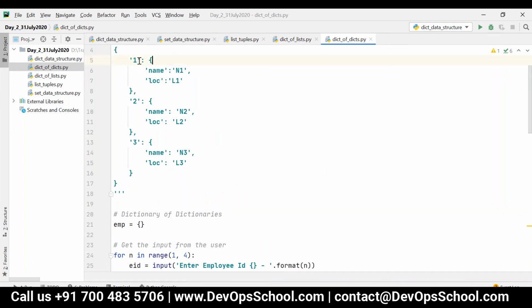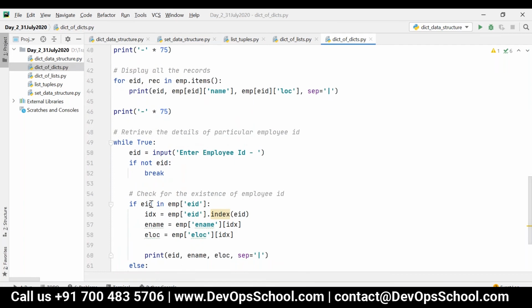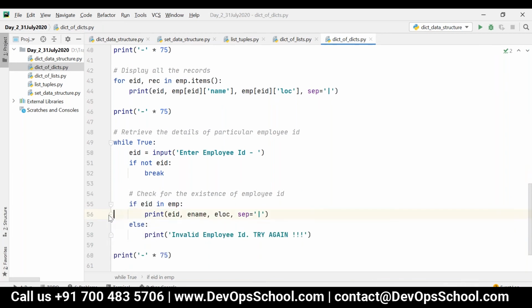So to check for the existence of keys, I can just say if EID in EMP, that's it, so simple. Whenever I use the in operator on a dictionary, it will check the existence of the key. If the key is present, then just print everything. That is, just print this.